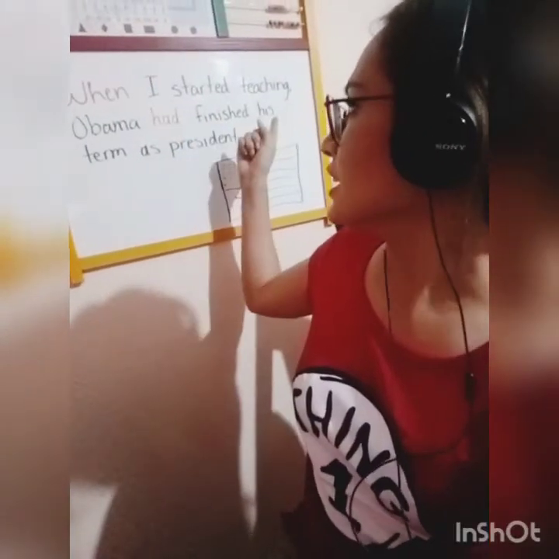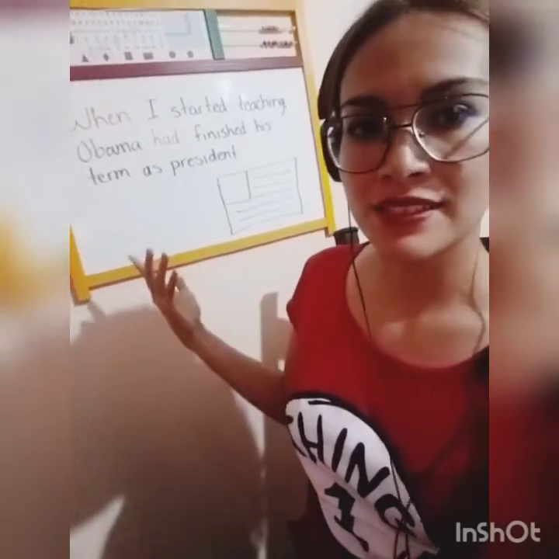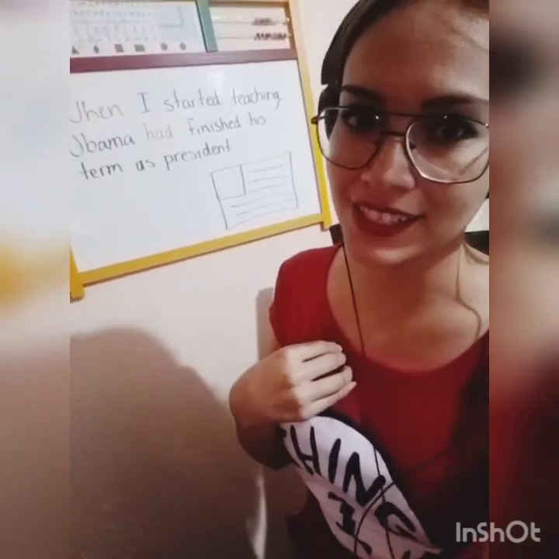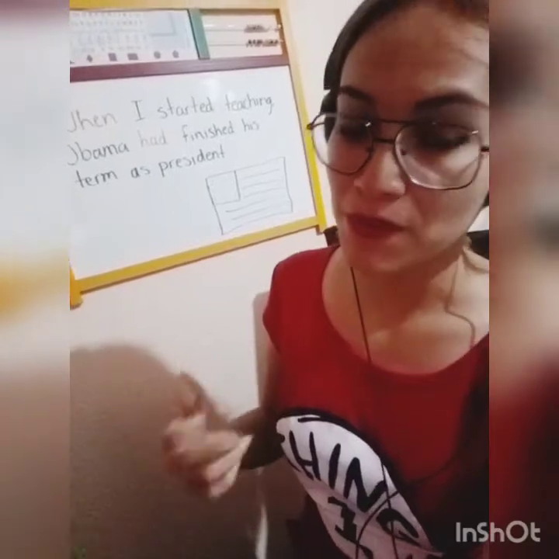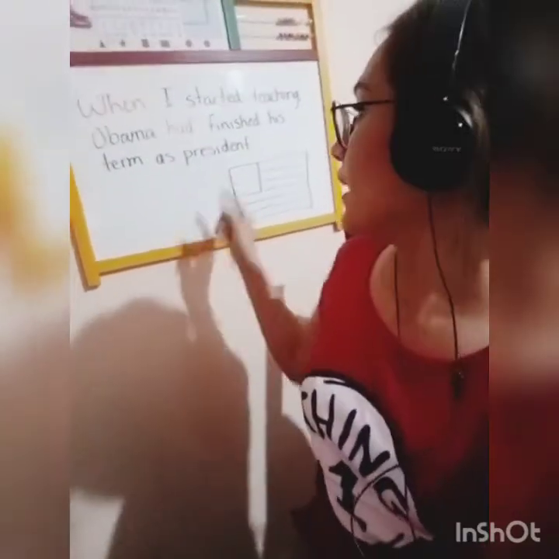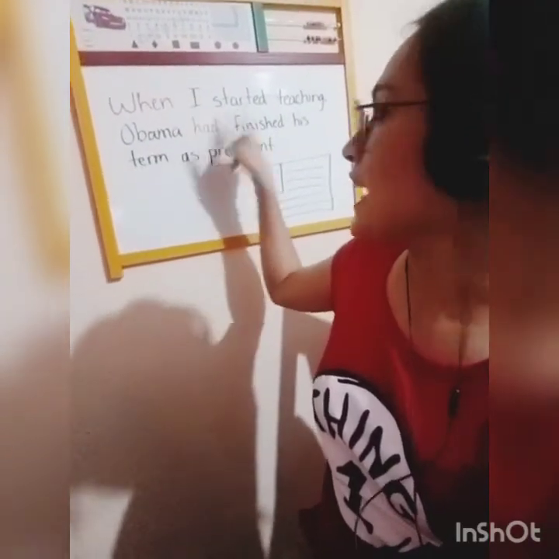When I started teaching, Obama had finished his term as president. That means that Obama first finished his term as president and then I started teaching. Both of these, again, are activities that happened in the past. Now, I can say it the other way around as well. I could say Obama had finished his term as president when I started teaching. So both of them are correct and there is no difference between them.